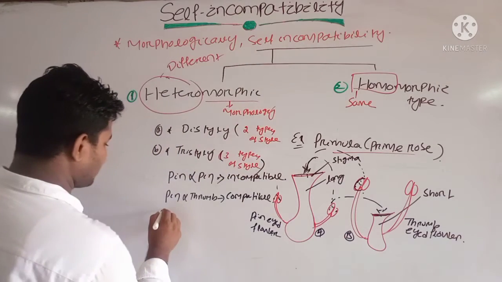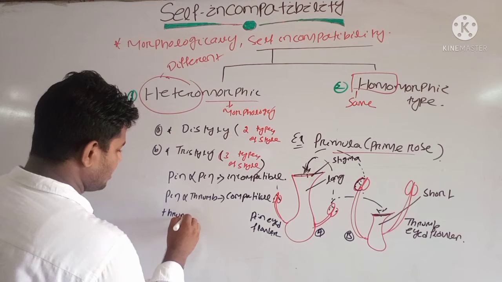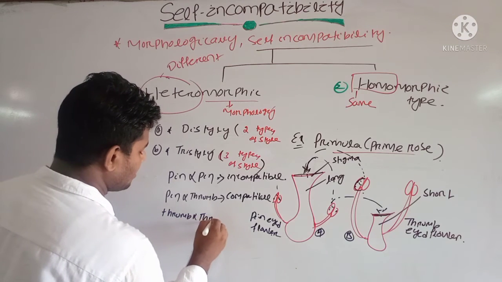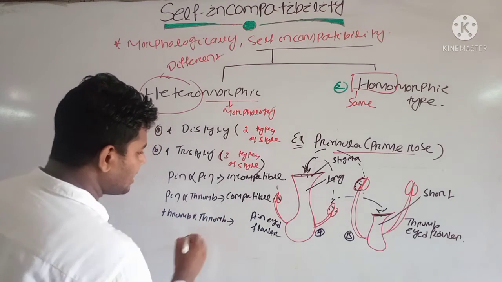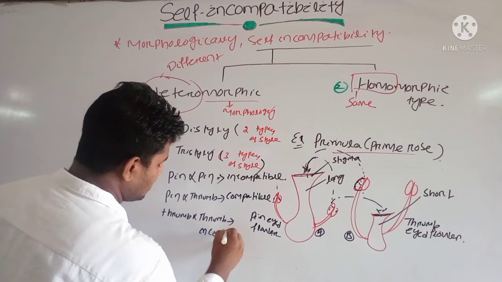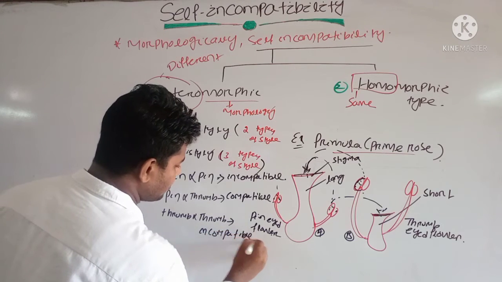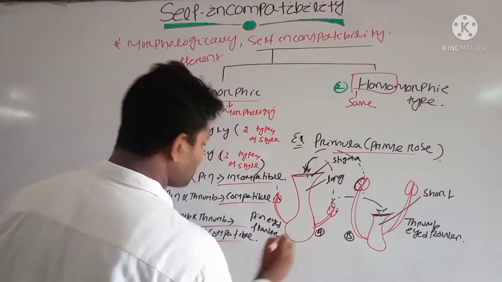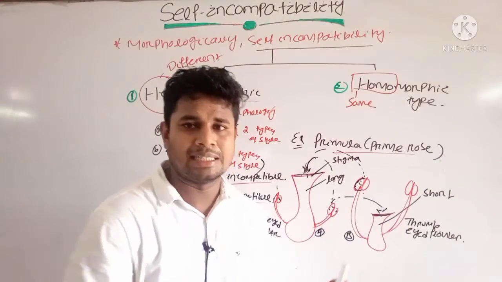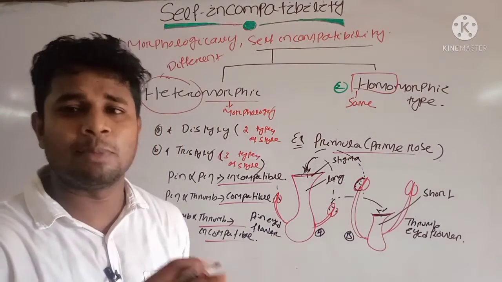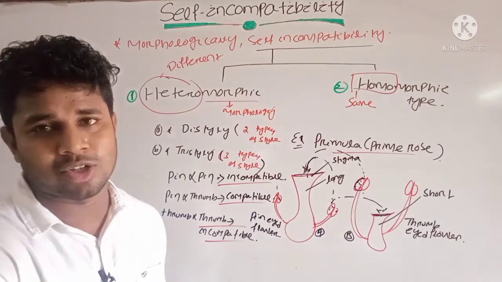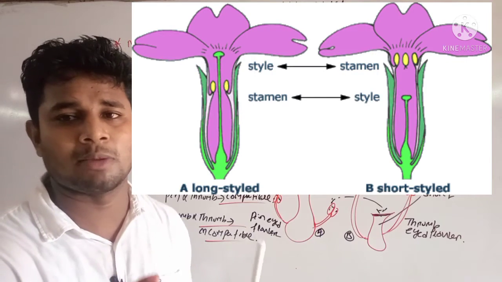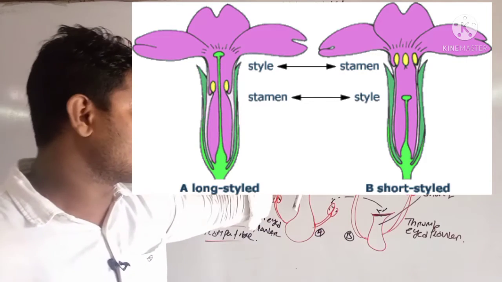And if I take thrum by thrum flower, then obviously here it is incompatible. Yes or no? An incompatible reaction will occur. Clear? And this is due to the heteromorphism of the flower. This is due to the presence of multiple alleles, which allow different types of flower formation in the case of the Primula species.